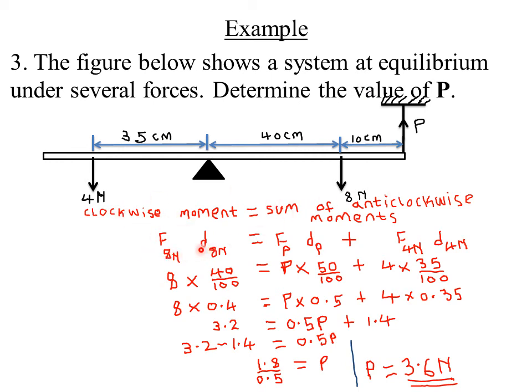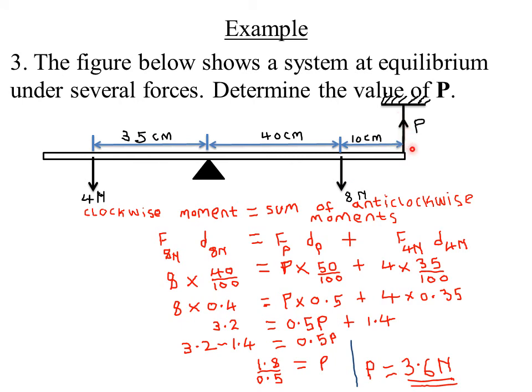So we have FD. So FD will be the force 8 Newton times its perpendicular distance from the pivot. So my 8 Newton force is at a distance of 40 centimeters from the pivot. So its moment will be 8 Newton times the perpendicular distance from the pivot. So 8 Newton times 40 centimeters. So I have 8 times 40 centimeters. So to convert the 40 centimeters into meters, I divide by 100 because we all know that 100 centimeters is equal to 1 meter.